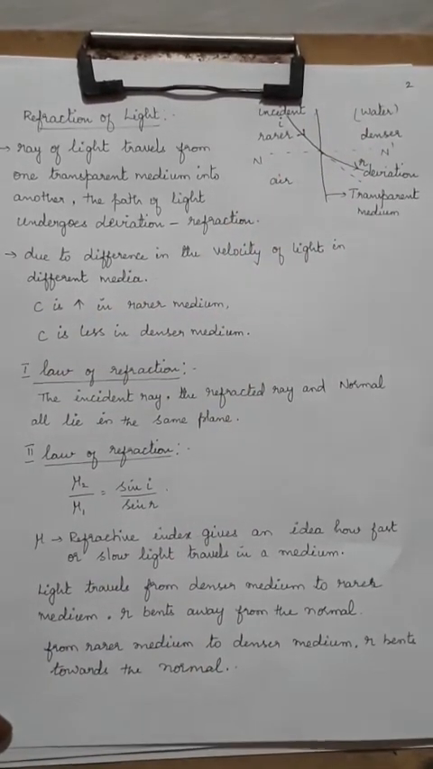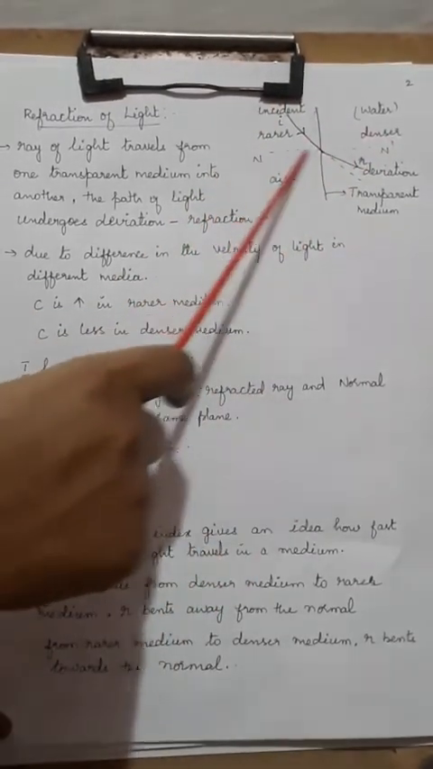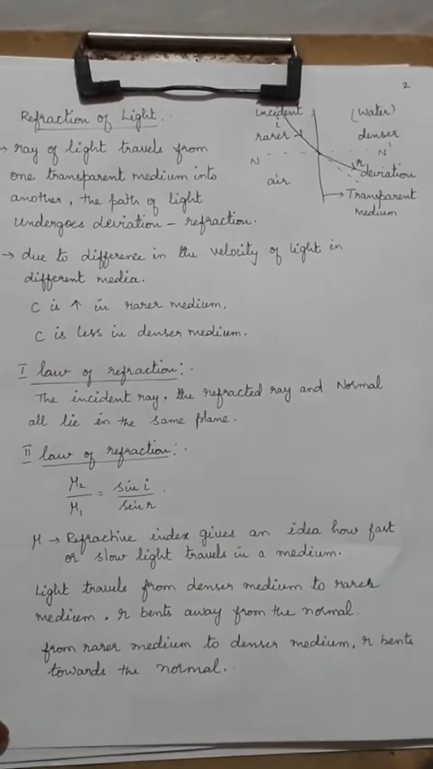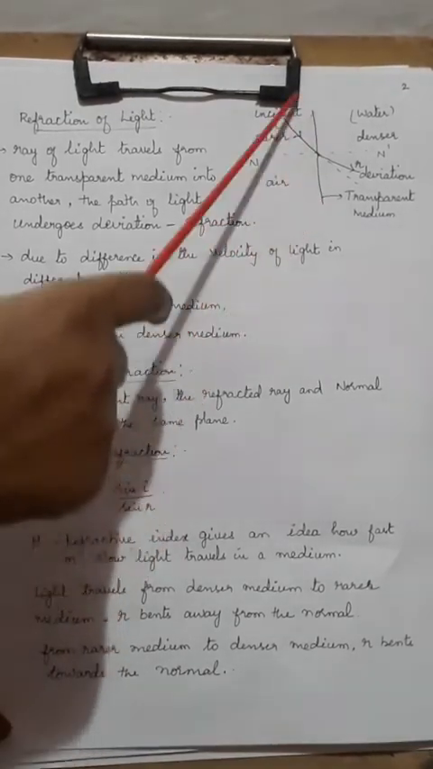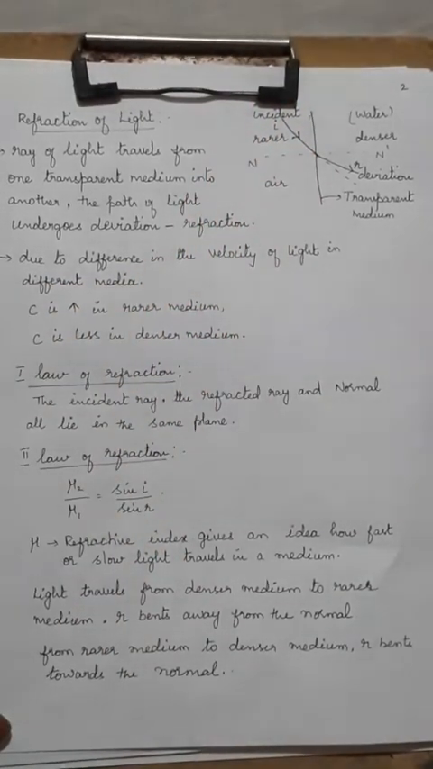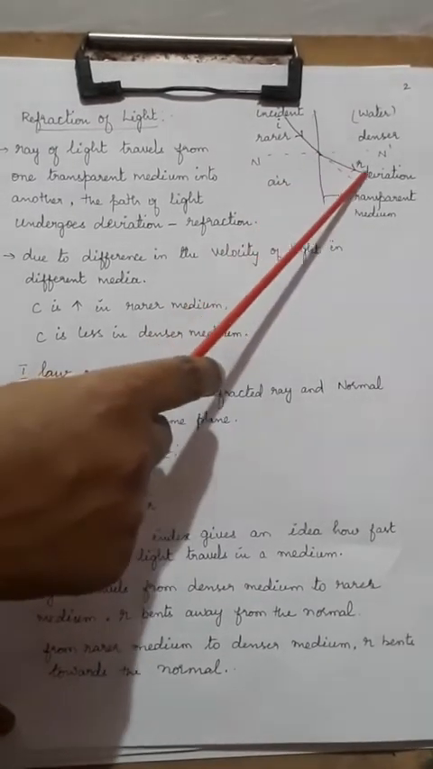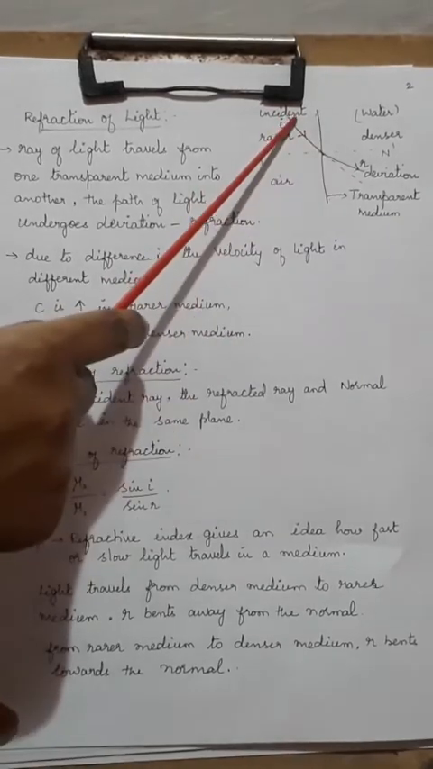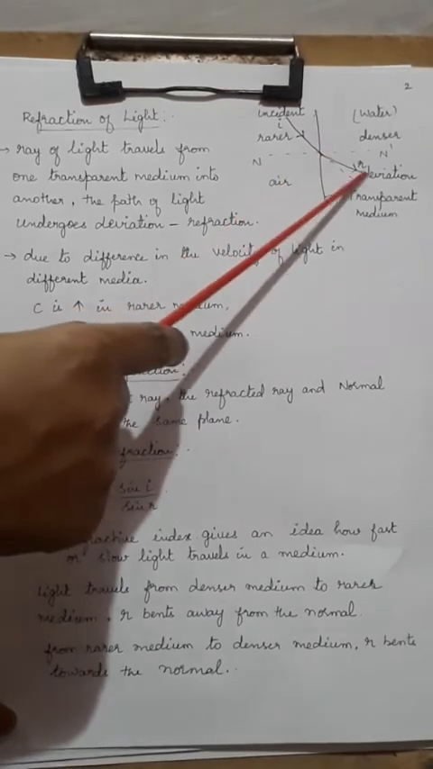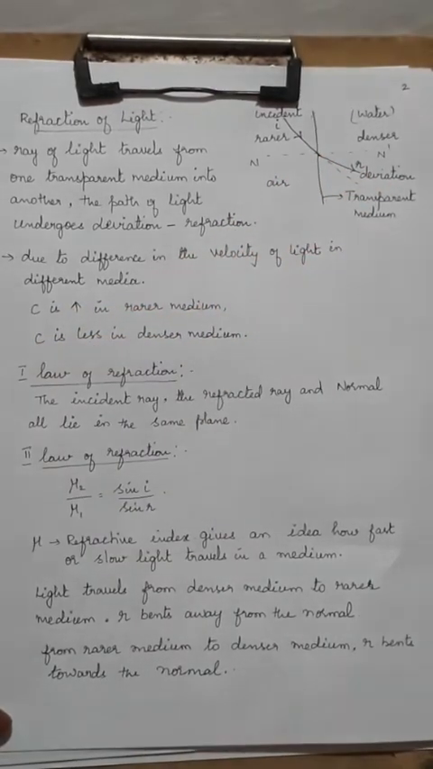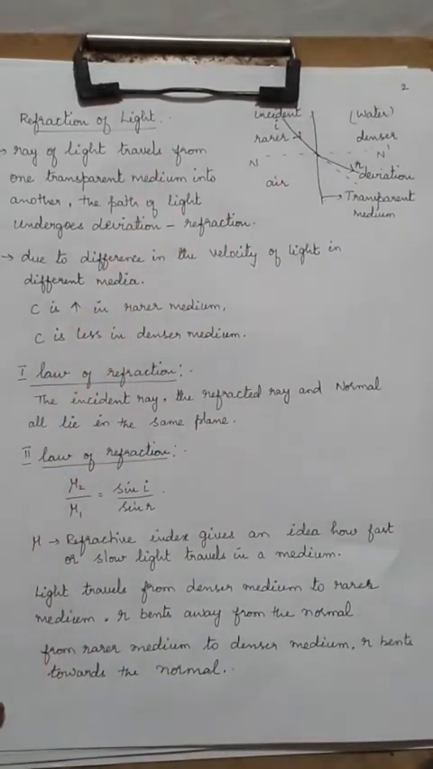So what happens when light travels? This is the incident ray. This is the normal drawn to the surface. What's the meaning of normal? Normal is nothing but a perpendicular drawn to the surface. In this, you can see that there is a small deviation. It is not going to travel in a straight line. After passing through the transparent medium, there is a bend and then it starts traveling in a straight line. There is a deviation, isn't it? That deviation is called refraction.